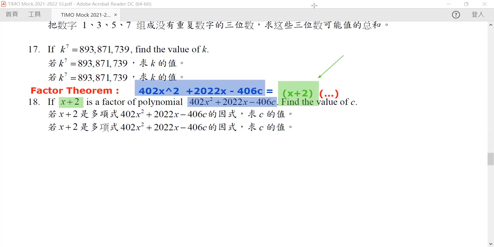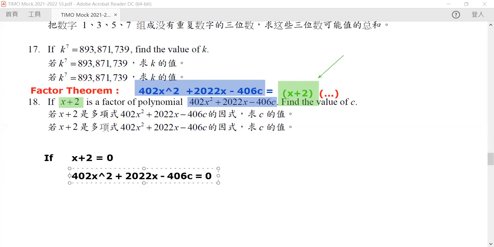So we have a statement like this: if x plus 2, which is our green part, is equal to 0, it means that our 402x squared plus 2022x minus 406c, our blue part, must also equal 0. So if our green is equal to 0, our blue is also equal to 0.